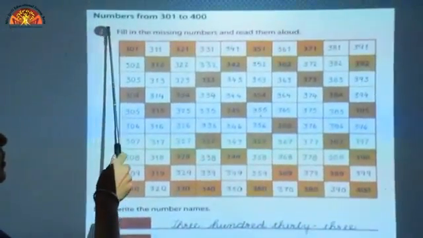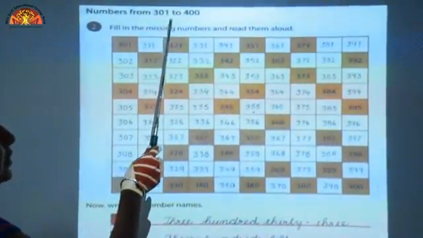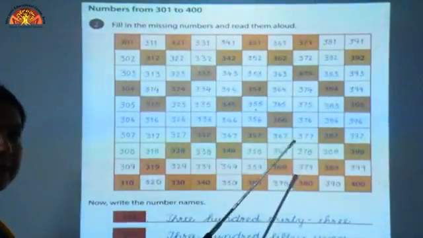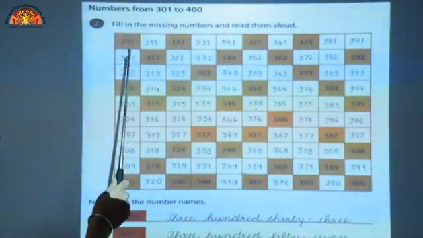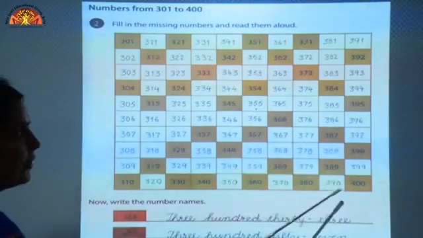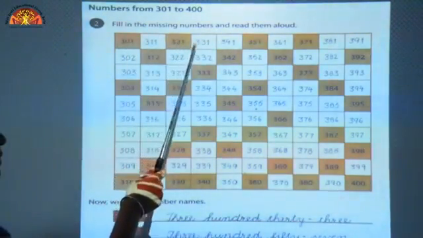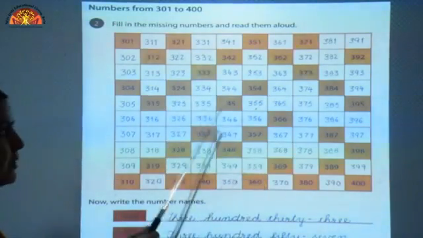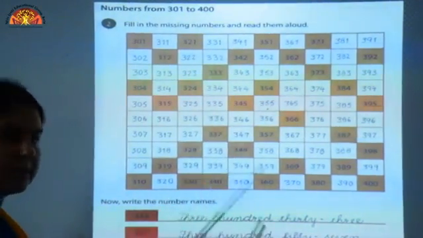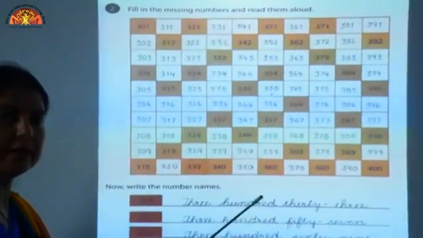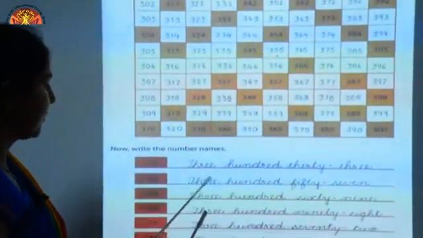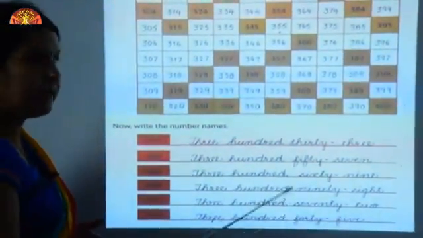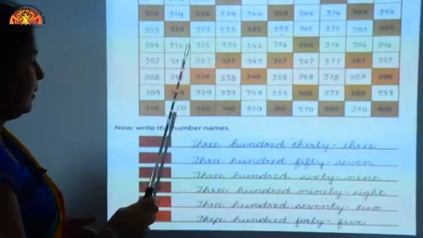Now question number 2, numbers from 301 to 400. On this page you have to write the counting numbers from 301 to 400. Fill in the missing numbers and read them aloud. Here also few numbers are missing, few numbers are written already. You have to write the missing numbers and when you are writing, read these numbers loudly. These number names are also related to these numbers.